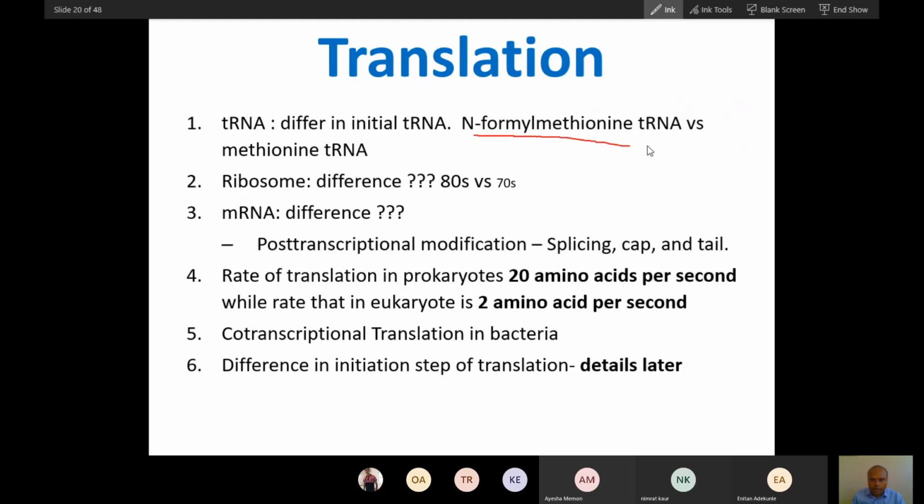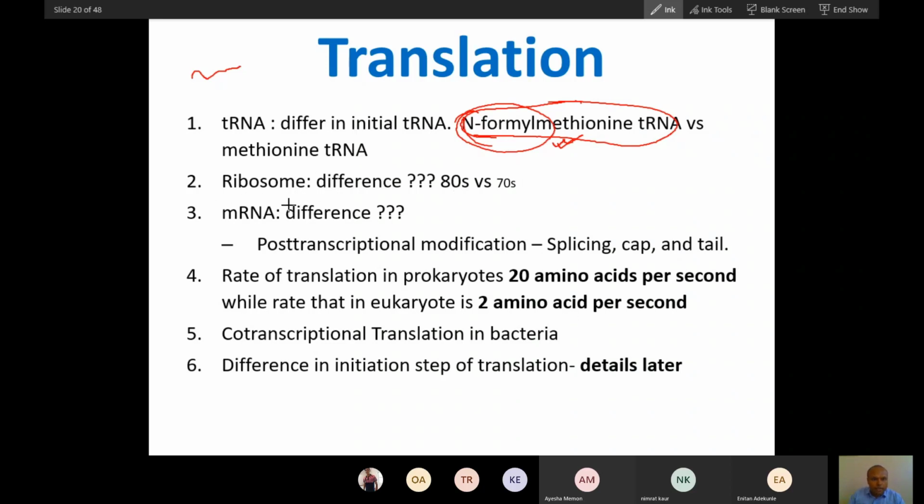The start tRNA, start codon will have N-formyl, and this is the basis between eukaryote and prokaryote. N-formyl methionated protein can be recognized by our immune cells. So this actually helps our immune cells to differentiate between bacterial protein and eukaryotic protein. This is one of the important clues that our body uses to recognize bacterial protein.